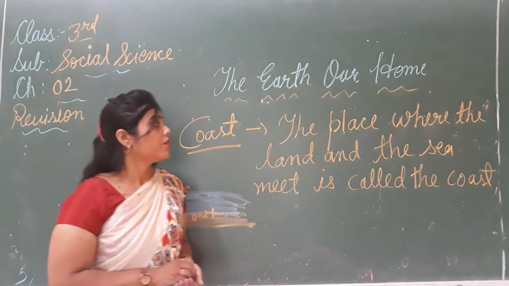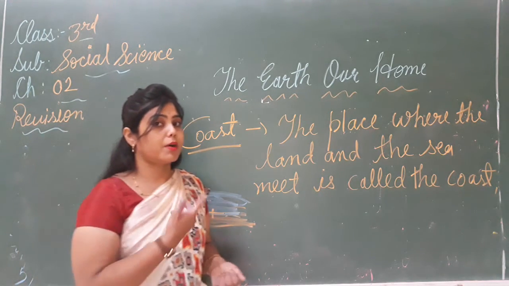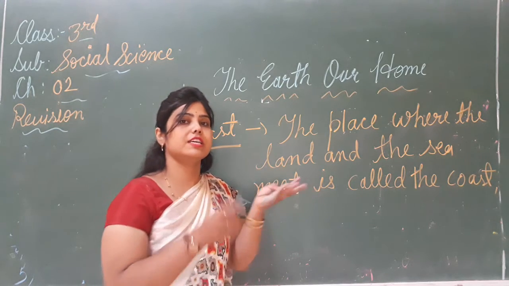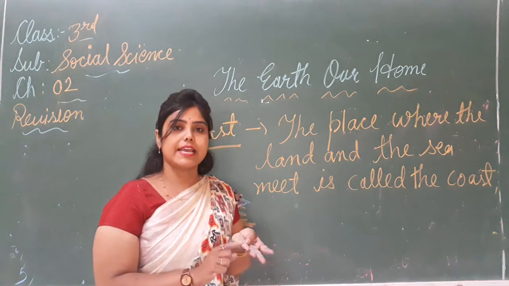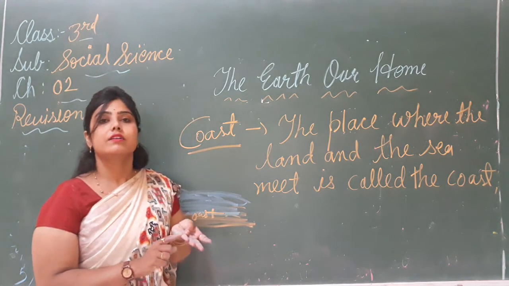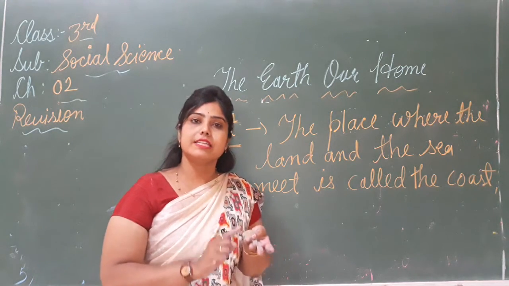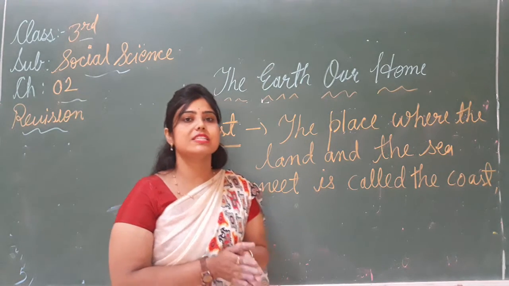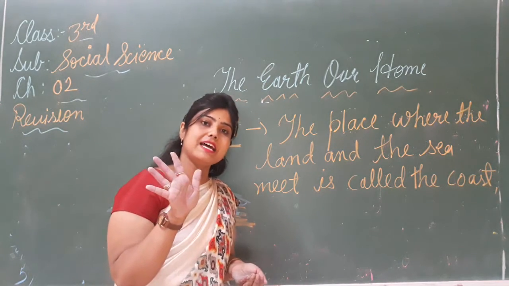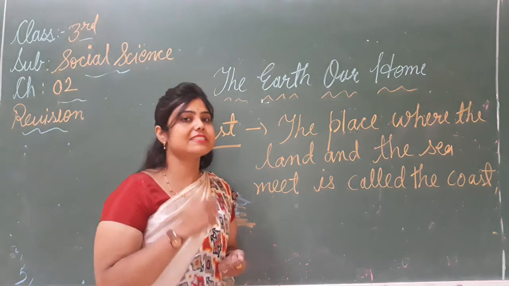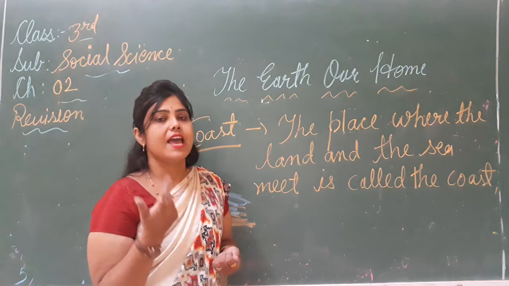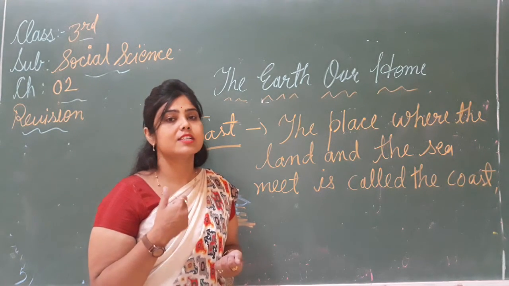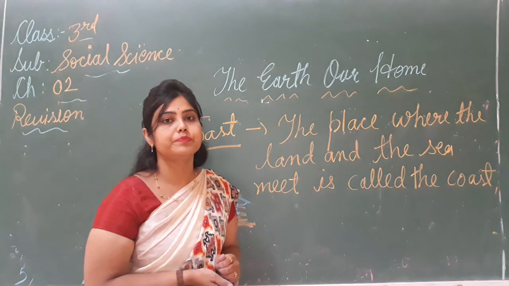So what you understood about this chapter 2? First is the shape of the earth, and the second one is the what? Globe. Third one is the map, and fourth one oceans. How many oceans are there? 5 oceans. Okay, and which one is the largest? Pacific. And which one is the smallest? Smallest ocean कौन सा है?